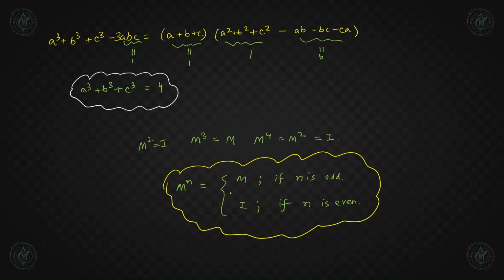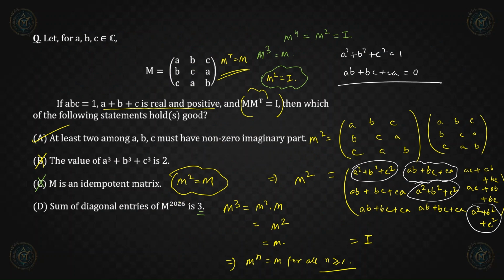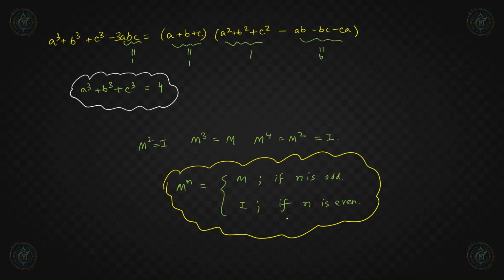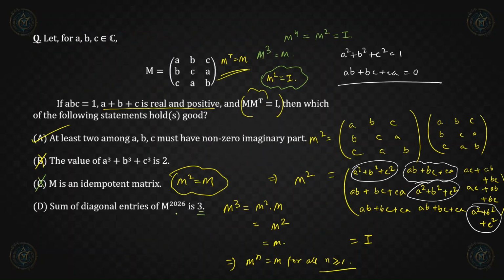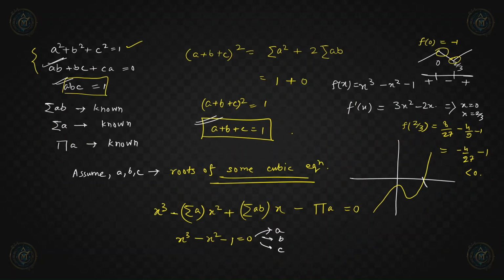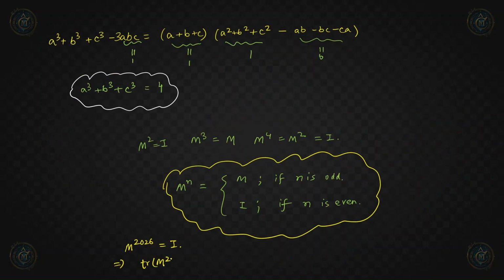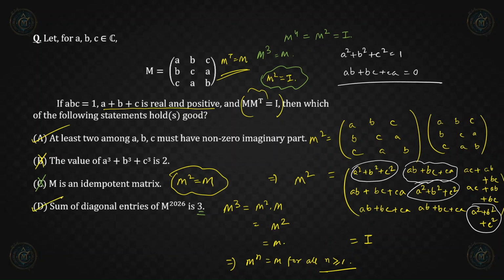So let's check for n equal to 2026. 2026 is an even number, right? So this definition will work. If n is even, M to the power 2026 will be I, right? So we have M to the power 2026 equal to I. So we can say the trace of the matrix M to the power 2026, which is the sum of principal diagonal entries of this matrix, is equal to trace of I, right? So trace of M to the power 2026 will be equal to trace of I, which, we all know, is equal to 3. So option D will be definitely correct. So options A and D will be our correct options in this case, right?